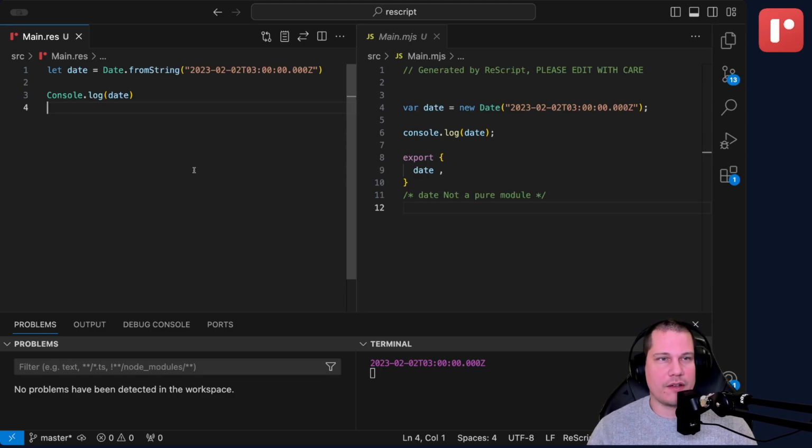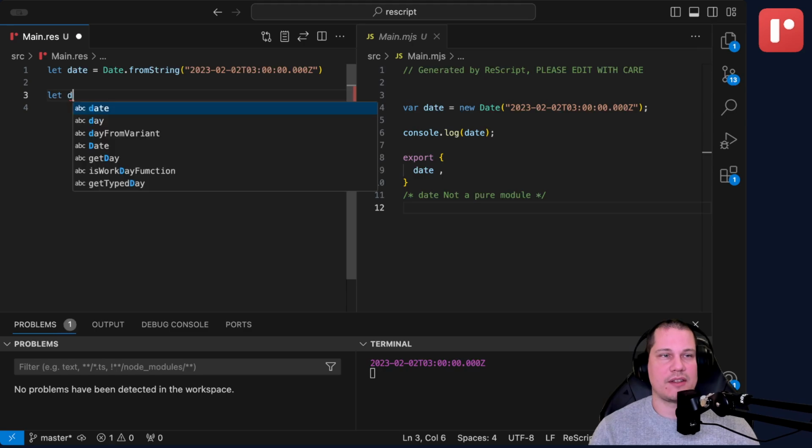So if you have a look here, you can see that we have a date set up. I've just set it to some random date here. And whenever I change stuff, you can see that things will be logged down here. So keep an eye out there for whenever we change things. What we are going to do is write a function that takes the current day, or the day from a date, and tells us whether that is the weekend or not.